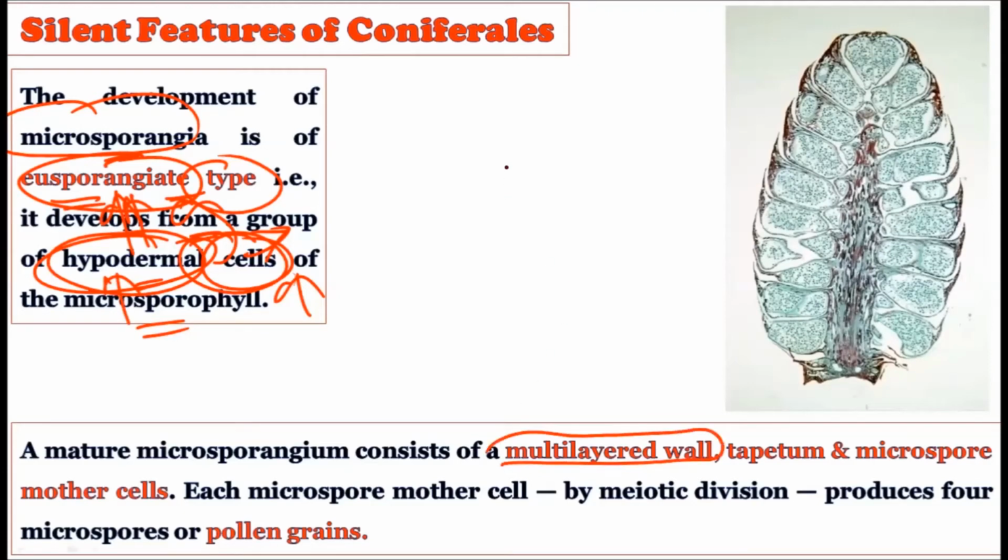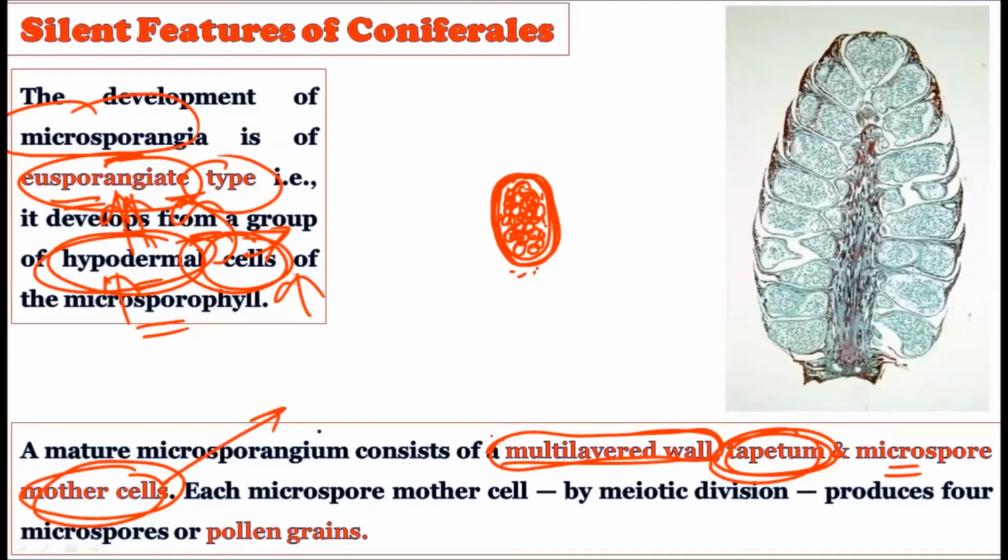Then the mature microsporangium of Pinus shows a multi-layered wall, and this multi-layered wall encloses the tapetum. Tapetum is nothing but the nutritive tissue, right? And there are the microspore mother cells. These microspore mother cells will later create the microspores in the form of pollen grains, and the tapetum tissue nourishes these pollen grains. Each microspore mother cell, by meiotic division, will produce four microspores or pollen grains.